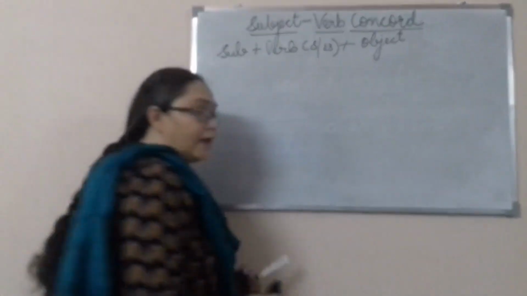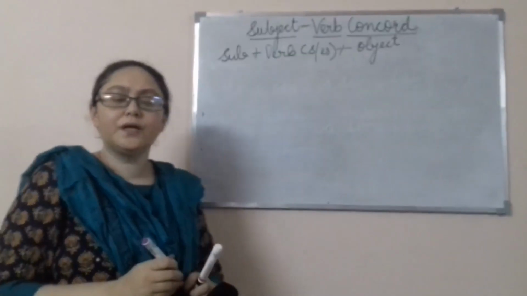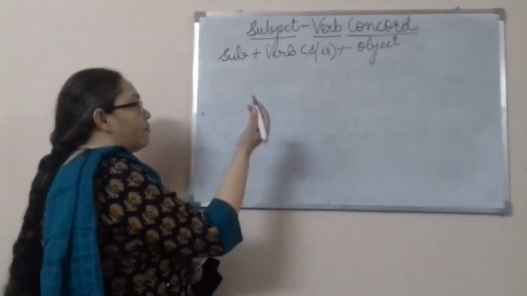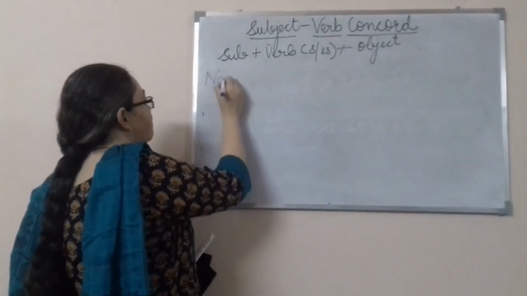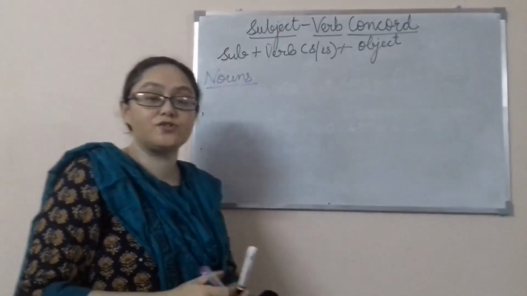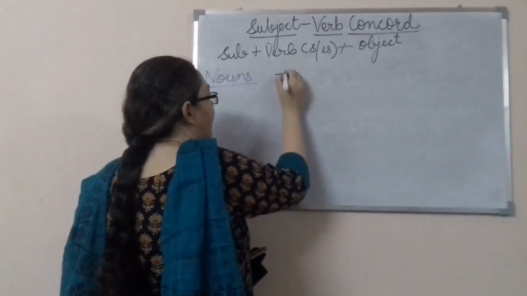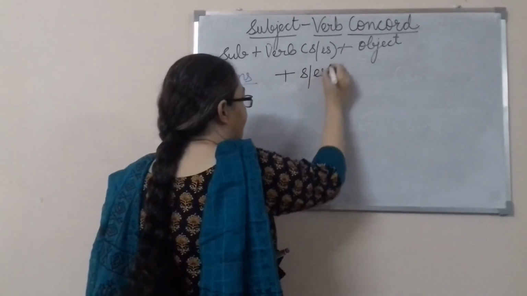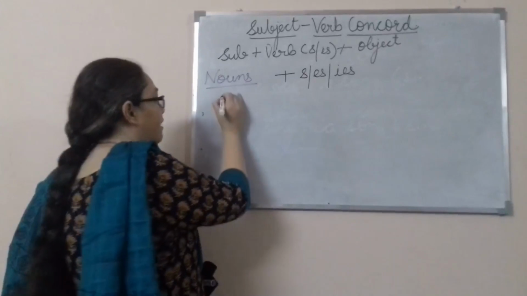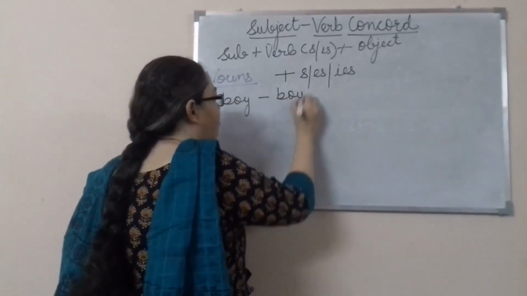Now, in our junior classes, we have always done the singular plural. We have learned that when we talk about nouns, and we have to change a noun from singular into plural, we add s, es or ies. For example, if we have boy, we change it into boys.